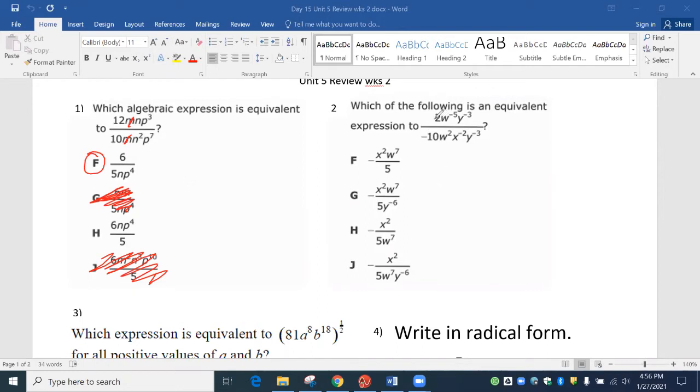Okay, so on this one, same thing. If I put 2 over 10 right here in the calculator, I'm going to get negative 1 over 5. And the big thing with this is that 5 is on the bottom.